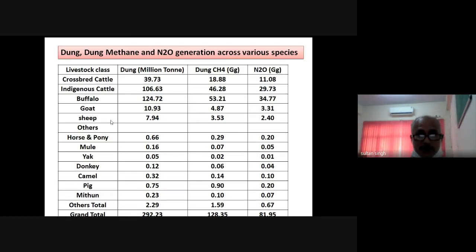Here you are seeing that 292 million tons of dung is produced, and this is the contribution: 128 gigagram, you can say 0.1 teragram, of methane is produced by the dung management, and 0.08 teragram, or you can say 81.9 gigagram, of nitrous oxide is produced from the dung management.